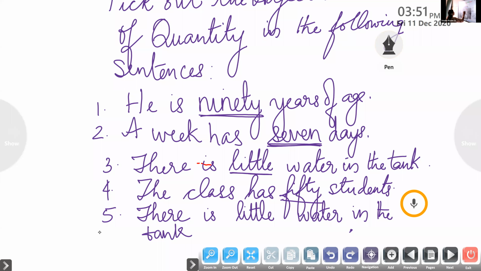Yes, Eamon, come on, read the sentence. There is. Eamon, can you read the sentence for me? There is little water in the tank. Okay, now pick out the adjective. Little. So little is the adjective of quantity.